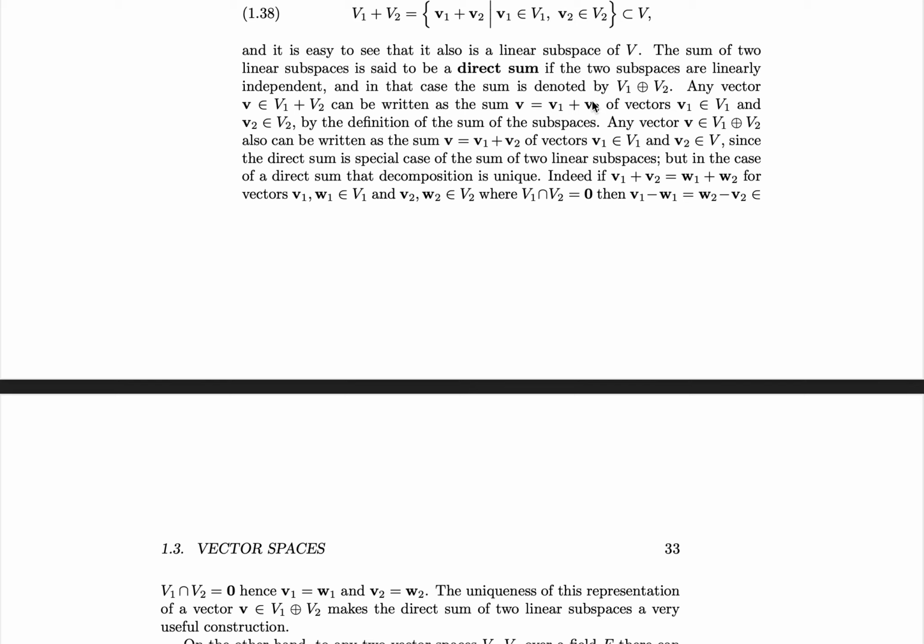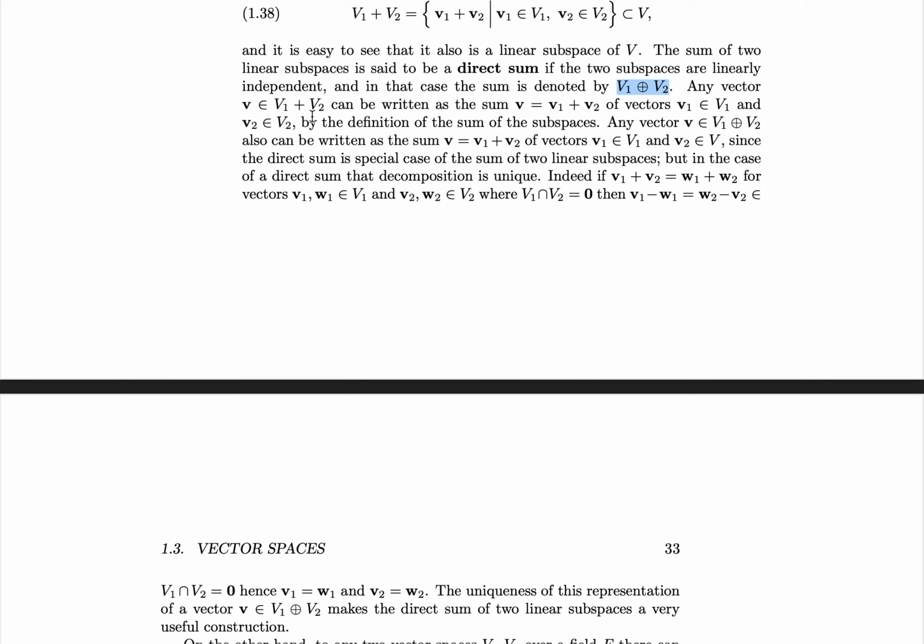Today we'll be considering direct sums of linear subspaces, and we'll begin with the fact that the sum of two linear subspaces is said to be a direct sum if the two subspaces are linearly independent. That is, linearly independent meaning their intersection only includes the trivial set, namely the zero vector. In that case, we write V1 direct summed with V2.